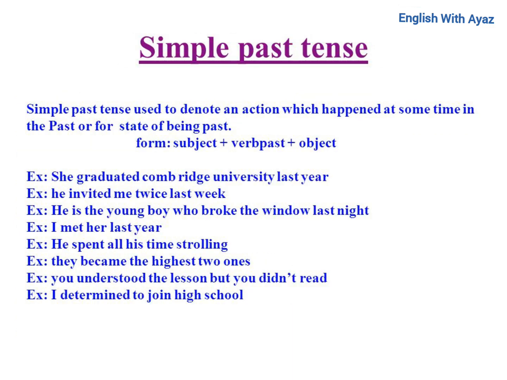Simple past tense. Simple past tense is used to denote an action which happened at some time in the past or for a state of being in the past. Form: subject plus past verb plus object. Ex: She graduated from Cambridge University last year. Ex: He invited me twice last week. Ex: He is a young boy who broke the window last night.